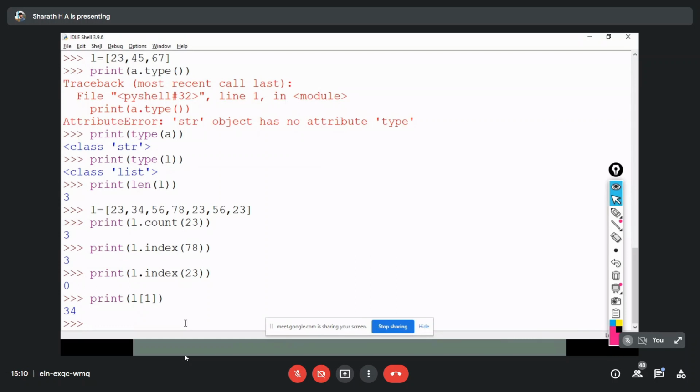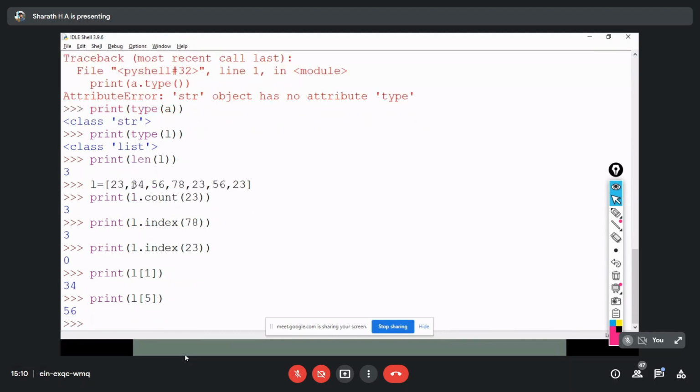So here we can use the index value in order to print the object. Here I would use 5. Now you can see 56. At index 5, we had that 56: 0, 1, 2, 3, 4, and 5.